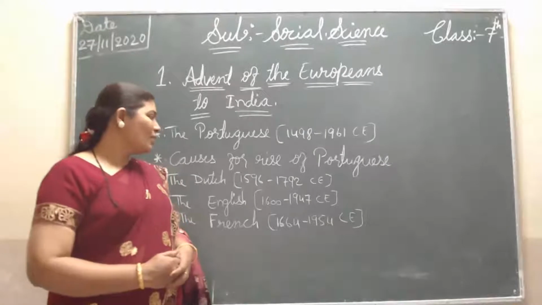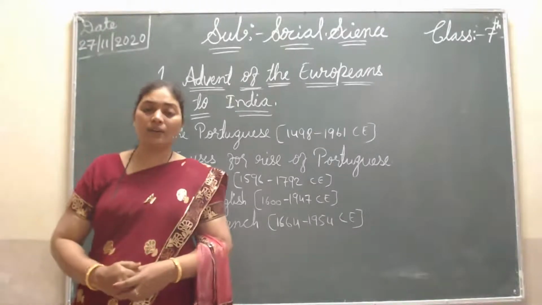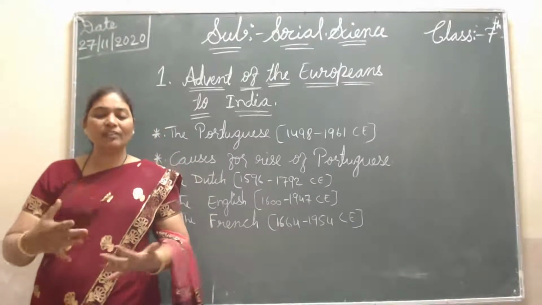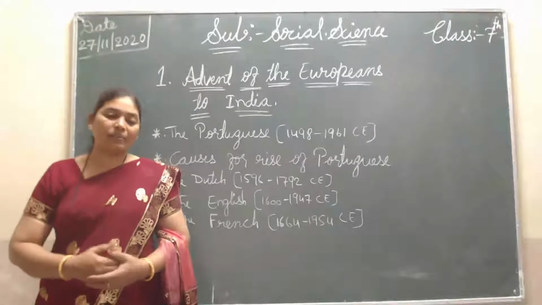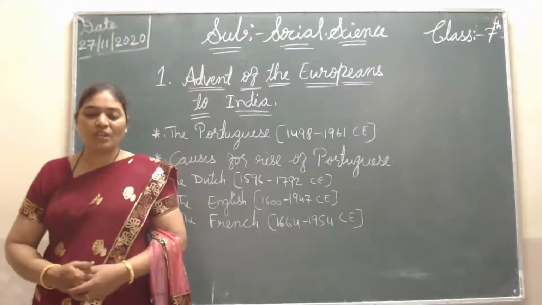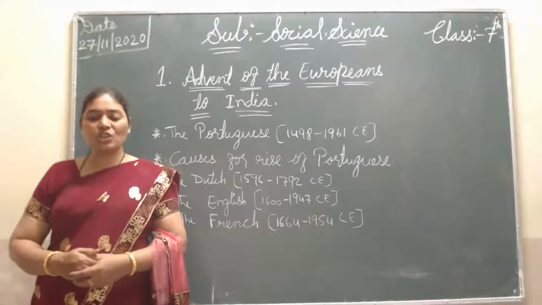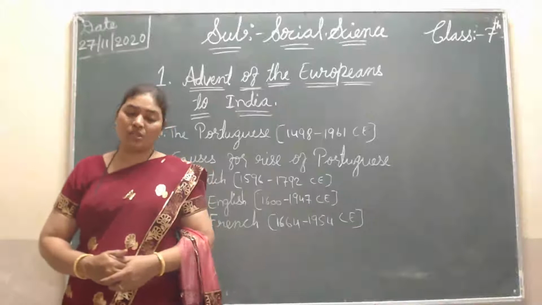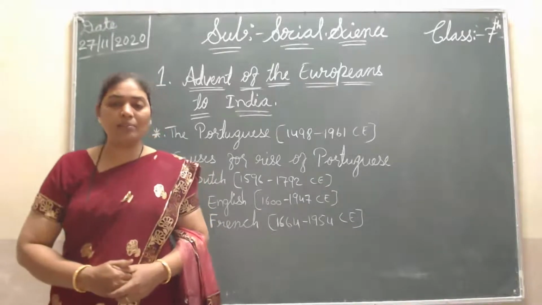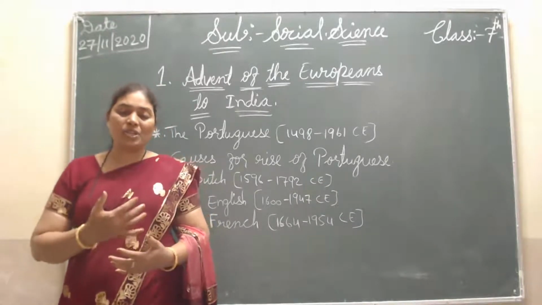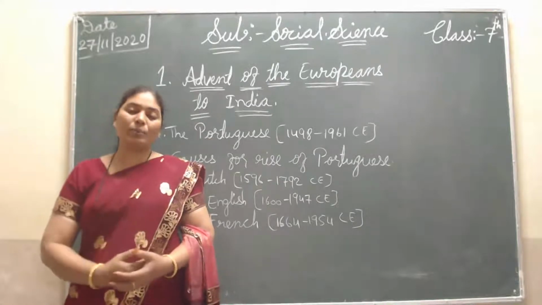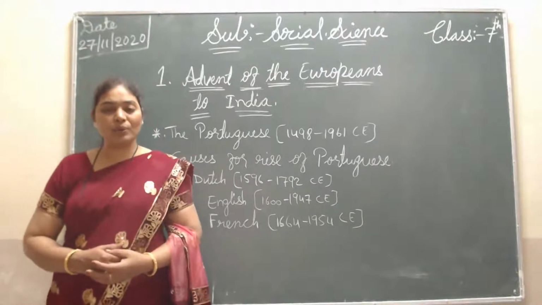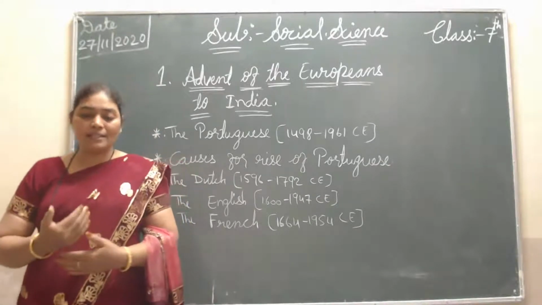Then the causes for the decline of the Portuguese. Here I wrote points. Four causes are there, and one by one I am going to tell you. First, the possession of a strong navy by the Dutch and the English posed a formidable challenge to the Portuguese. Before, the Portuguese were ruling, but the English and Dutch also stood strongly in front of them, giving challenges to the Portuguese. In this way, one point is that it was declining them.